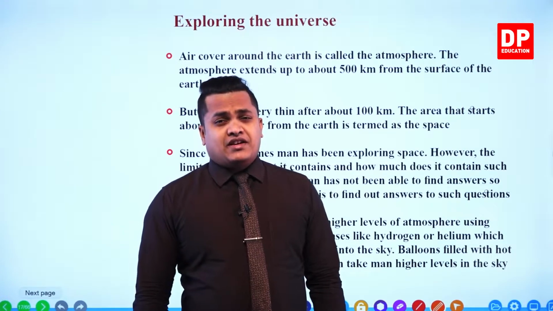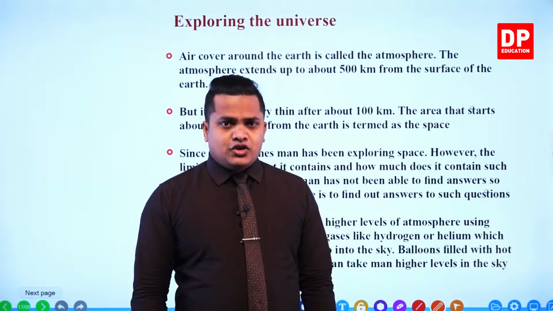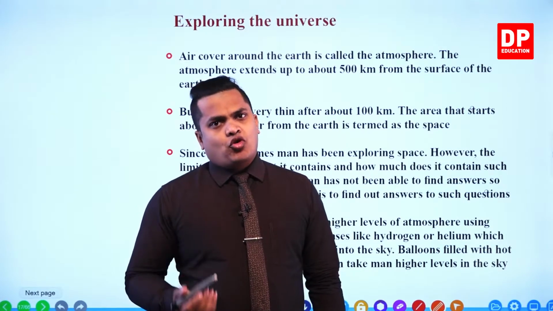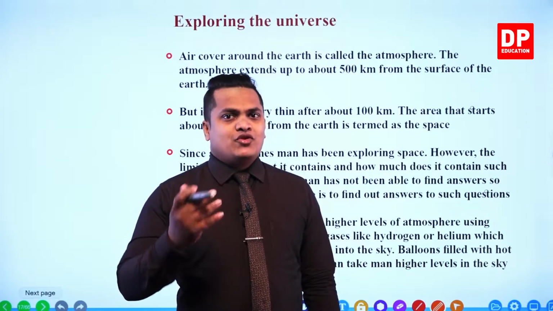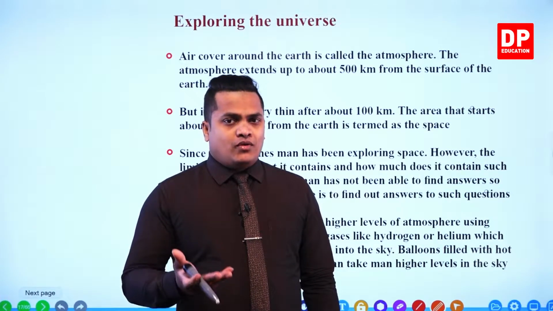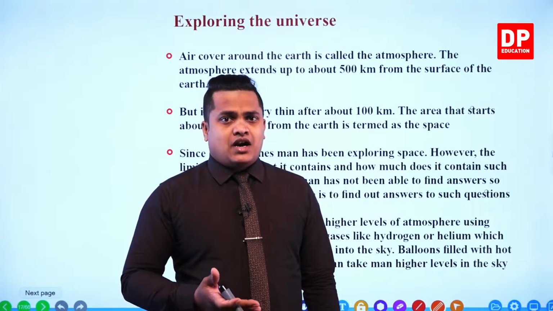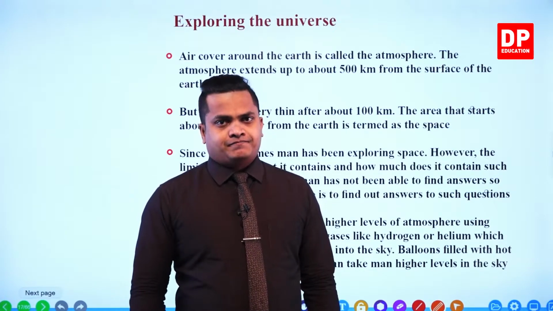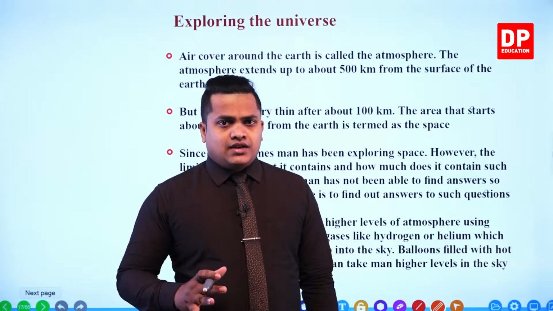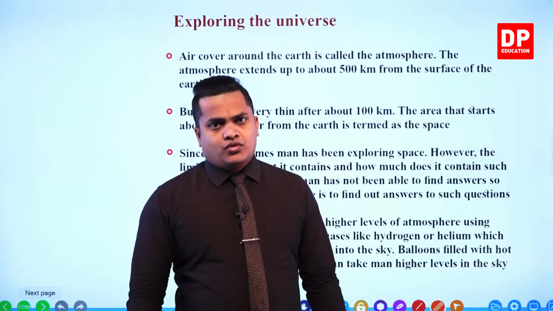So there are different kinds of things contained within the universe. However, we don't know what they contain, and we don't know up to what limit they are going to spread.